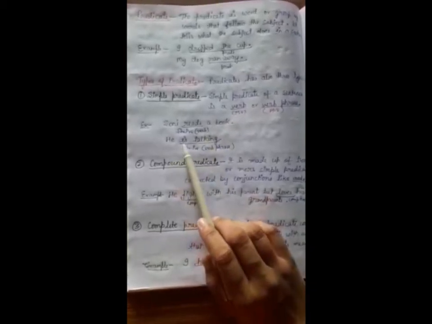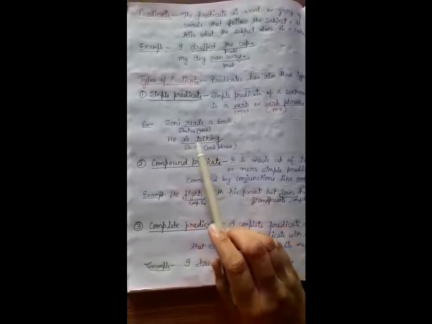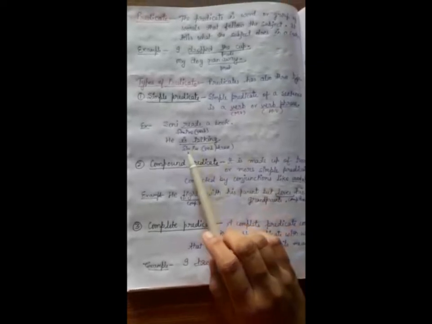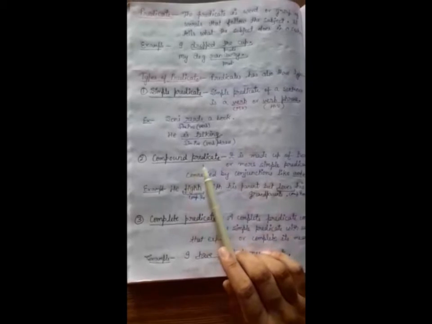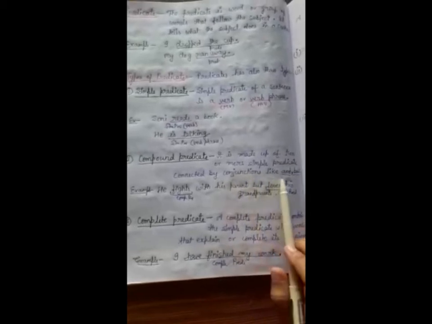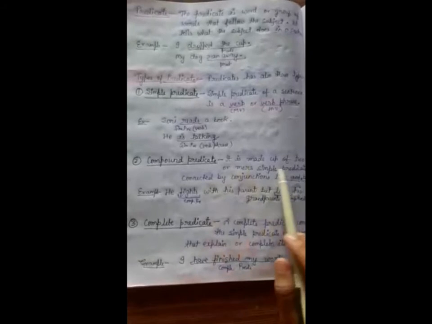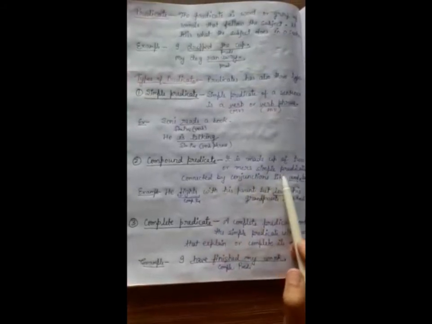And the second sentence: "He is talking." Here "is" is a helping word and "talking" is a main verb, so we will call it a verb phrase. So it is also a simple predicate. Now come to the compound predicate. A compound predicate is made up of two or more simple predicates connected by a conjunction like "and" or "but."